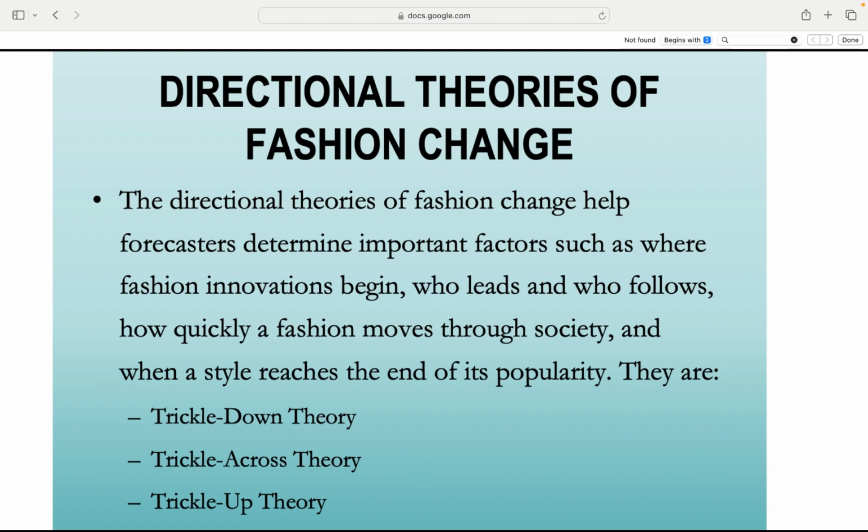The trickle-up theory. From bottom to top, trends start on the street or in subcultures, and then they rise to influence high fashion. From thrift store fits to designer runways, street style stays winning. These theories help forecast where trends begin, who leads, who follows, and when it's time to say bye to a look.